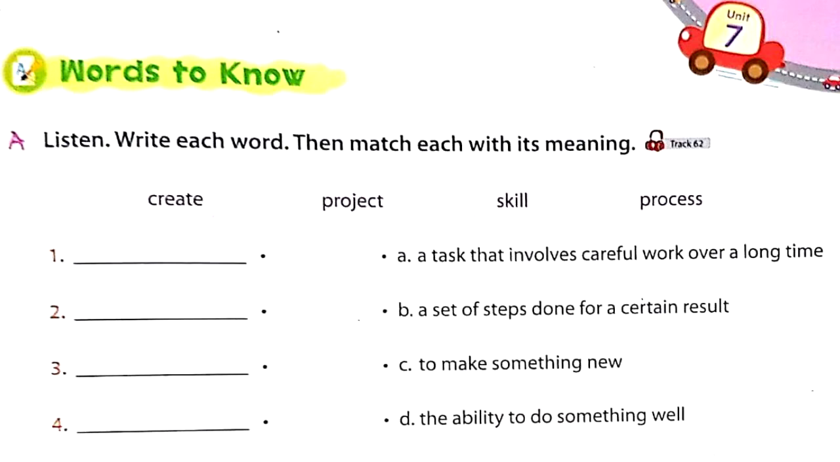Words to know A. Listen. Write each word. Then match each with its meaning. Number 1. Process. Number 2. Create. Number 3. Skill. Number 4. Project.